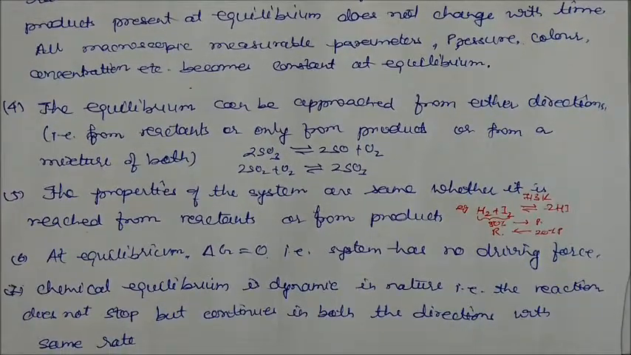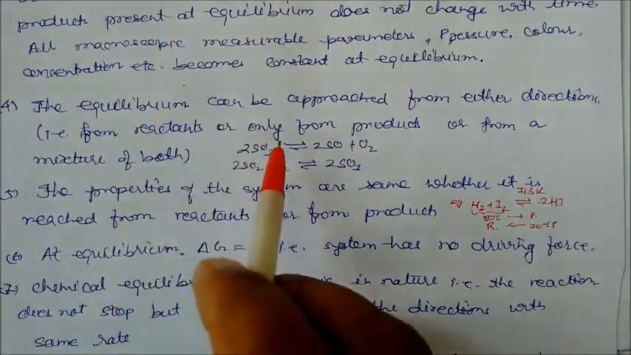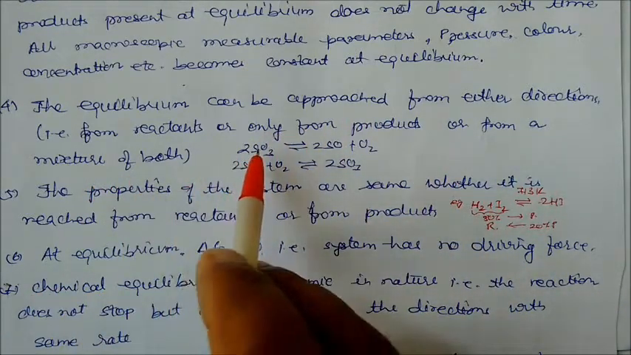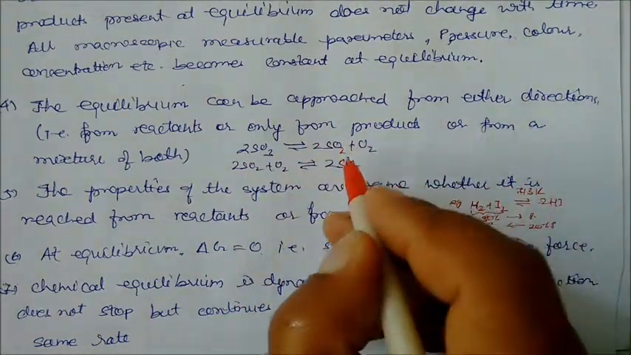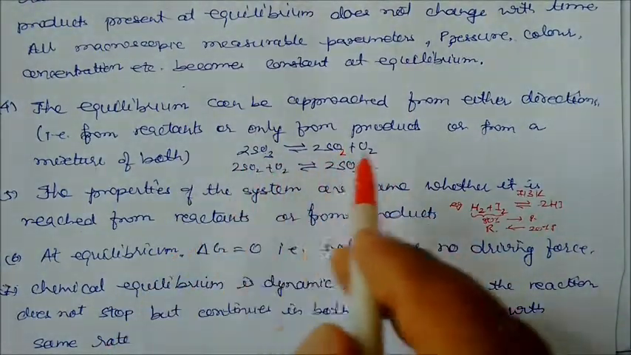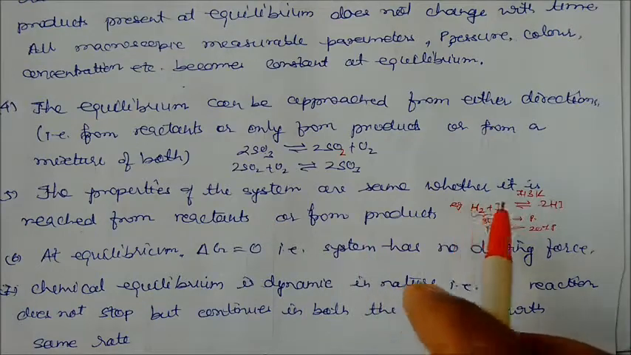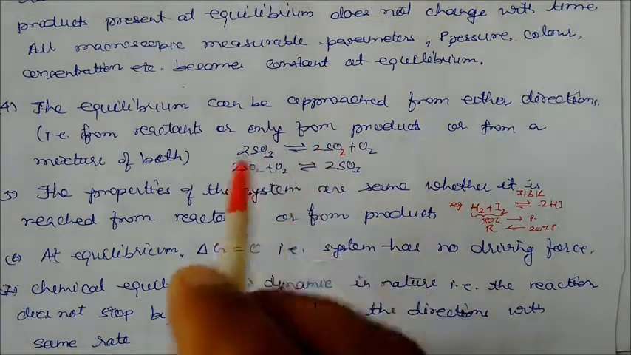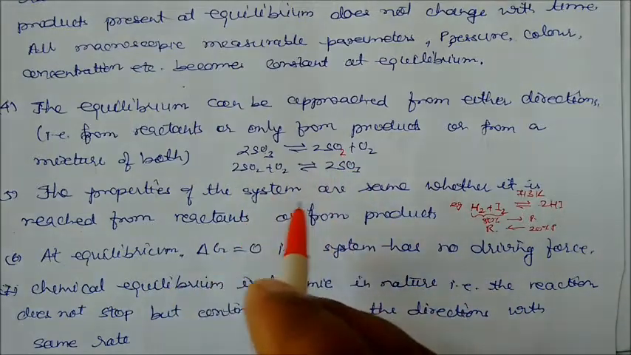The equilibrium can be approached from either direction. Either direction means the equilibrium can be attained from the reactant or from the product, or from a mixture; we can get this equilibrium from the mixture also. Like from SO3, it will convert into SO2 plus oxygen, and again SO2 plus oxygen will combine to give SO3. So this is reactant to product, product to reactant. So both happen together. The properties of the system are the same whether it is reached from reactants or from products. Properties means, again, macroscopic measurable parameters. So these parameters will not change.